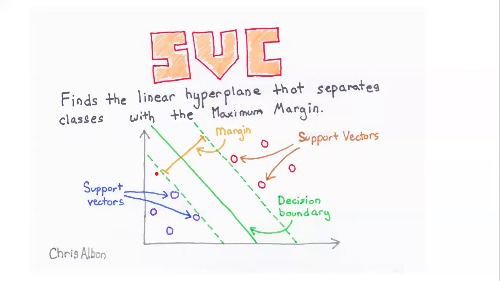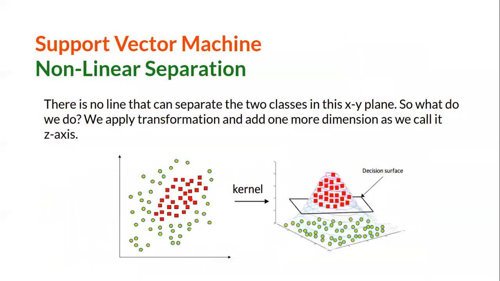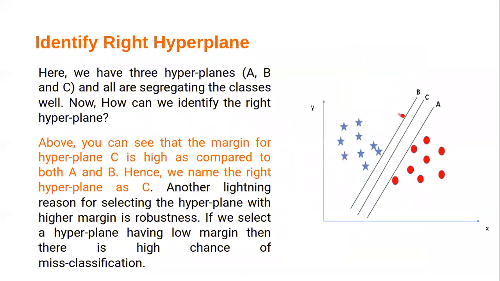So your margin part I'm not able to get, because they are either collecting A, B, and C. The margin was anyhow not making any difference, according to my understanding. Why not? Look at C, it's making an equal margin on both sides. The C hyperplane. When you say margin, that means the distance from C to the red points, or the distance from C to the blue points, that is the margin. Should this be maximum or minimum? This should be maximum on both sides and equal.